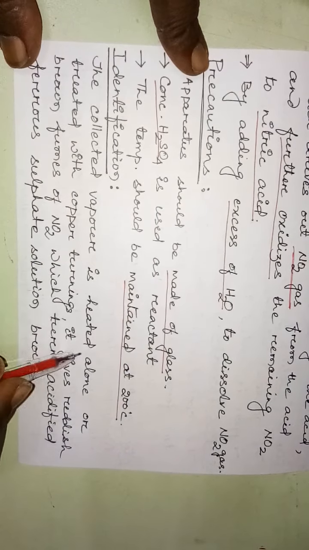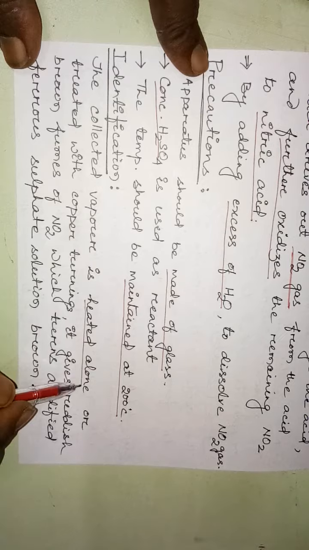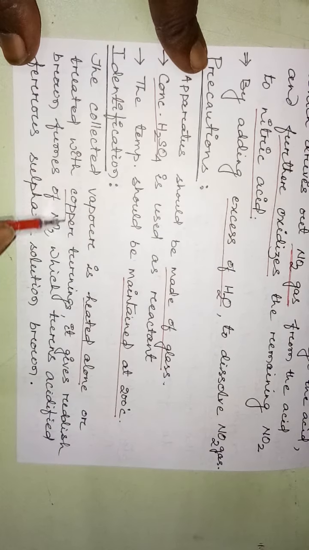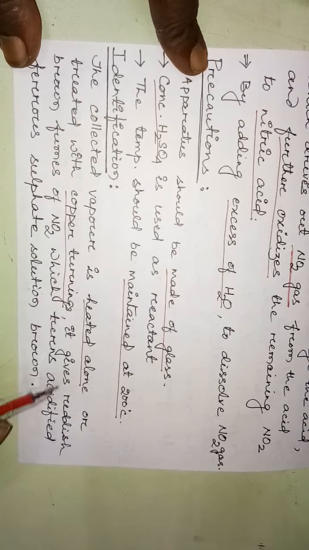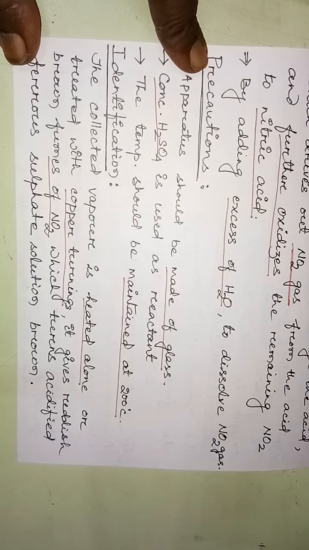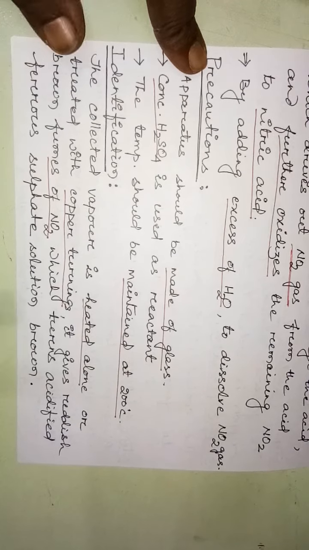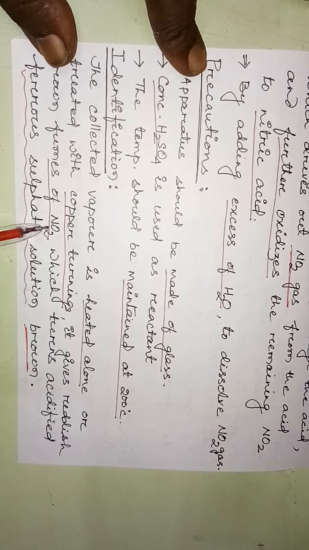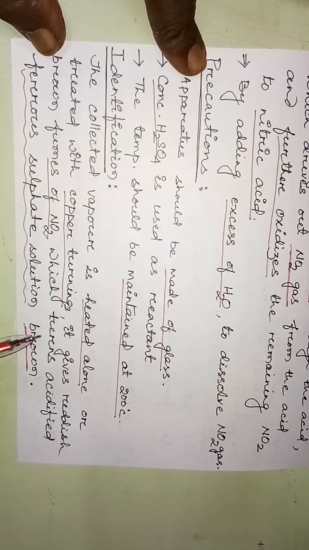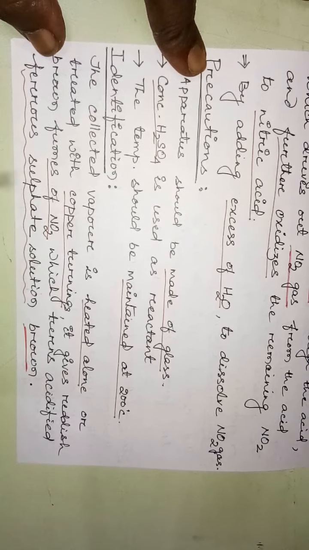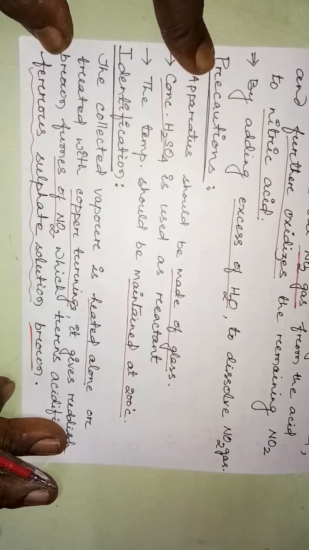Now how will you identify the gas? The collected vapor is heated alone or treated with copper turnings. It gives reddish brown fumes of nitrogen dioxide, which turns acidified ferrous sulfate solution brown. So this nitrogen dioxide, the reddish brown fume, turns acidified ferrous sulfate solution brown.